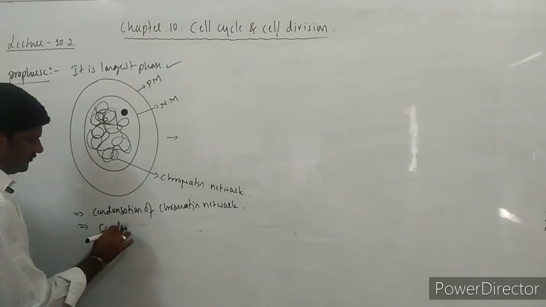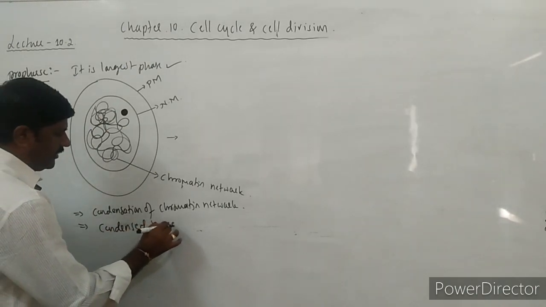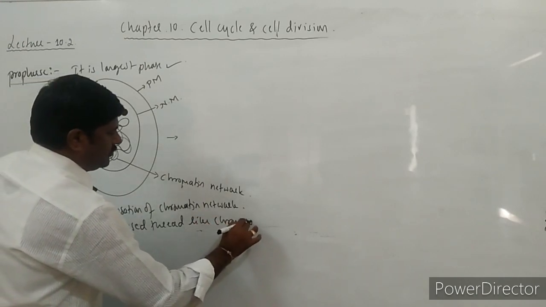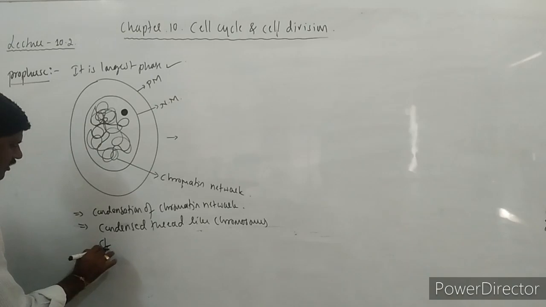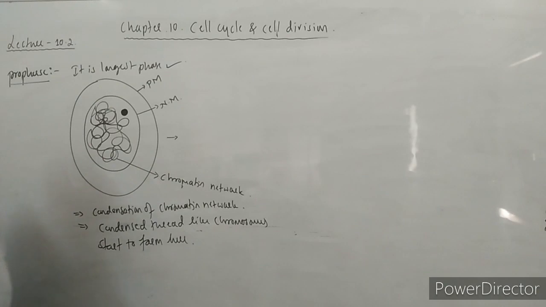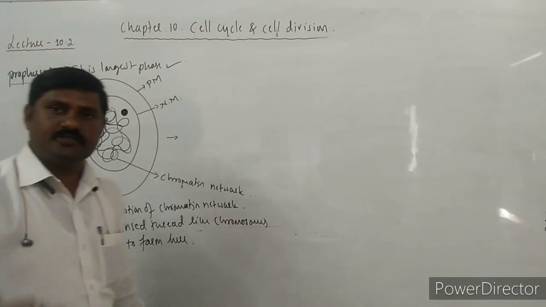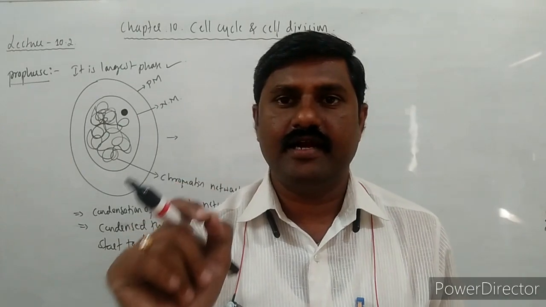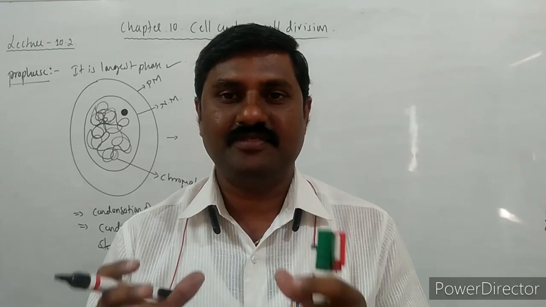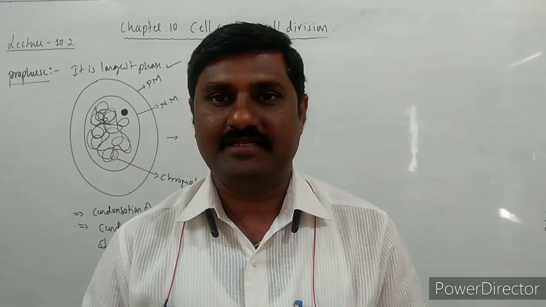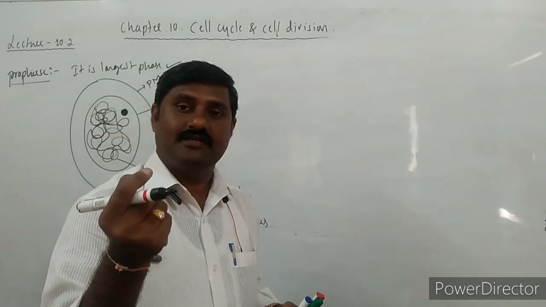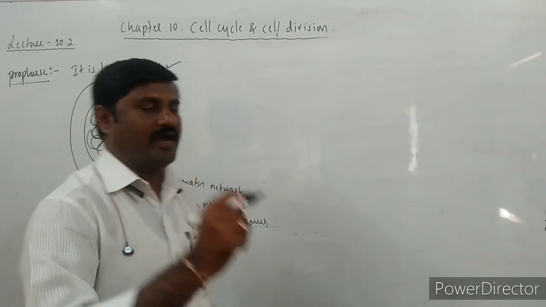Very condensed thread-like chromosomes start to form here. Here the formation of short, thin thread-like chromosomes takes place. The arms of the chromosome start to coil and recoil so as to form the condensed thin thread-like structures, that is chromatids.